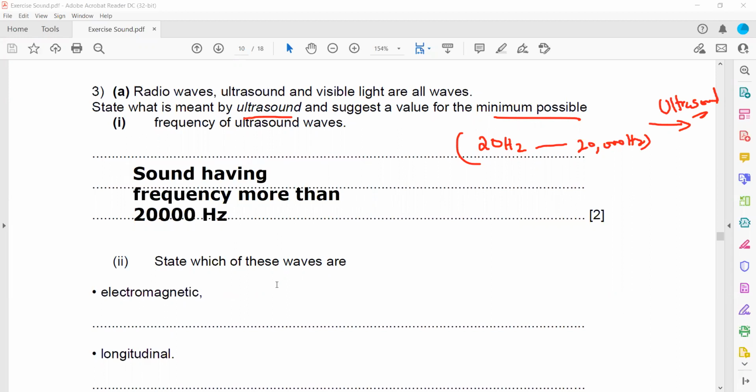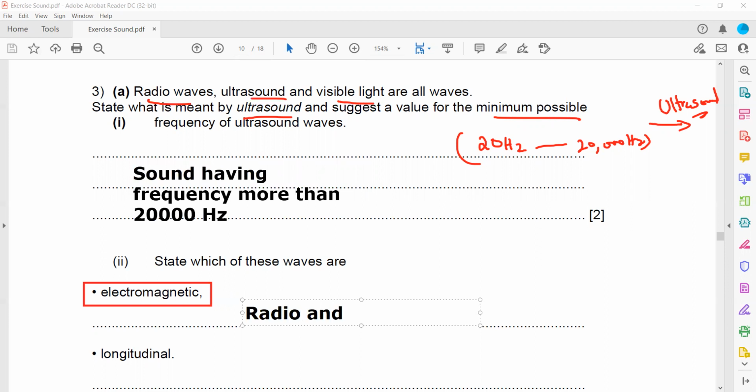Then state which of these waves are electromagnetic. Electromagnetic means they can travel through vacuum. They do not require a medium. So when we check radio waves, ultrasound and visible light, which are electromagnetic waves? We have radio waves and visible light. So radio and visible both are electromagnetic. They do not require a medium. And which is longitudinal? Sound waves are the longitudinal waves.